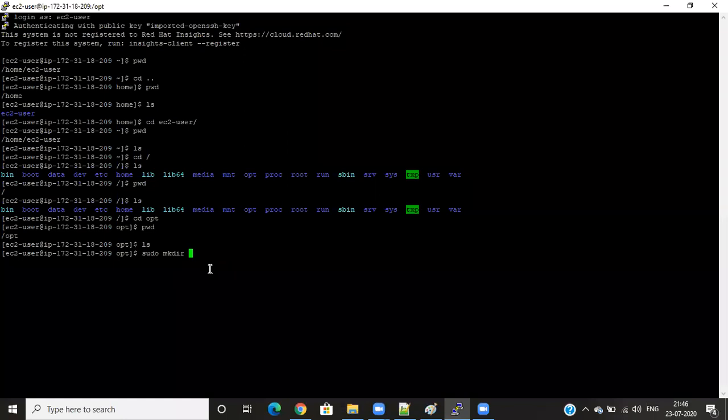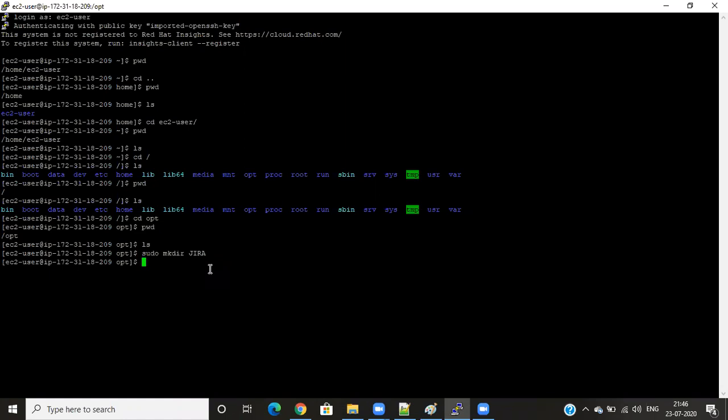mkdir, suppose I will create Jira. Enter. So now I'm in the OPT already, right? pwd, I'm in OPT. Which folder do I have in OPT? I will check it with ls to see if this Jira folder is created. Before, when I entered ls in OPT, there was nothing. So I've created one folder, this is Jira. Now I can see the Jira folder in OPT.